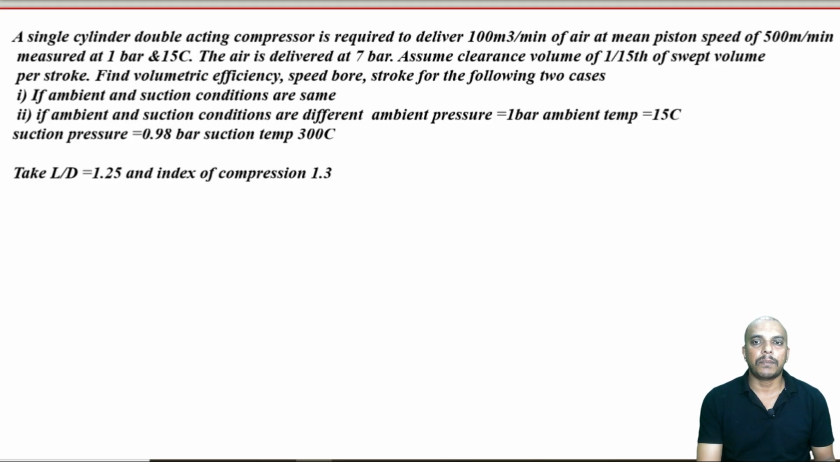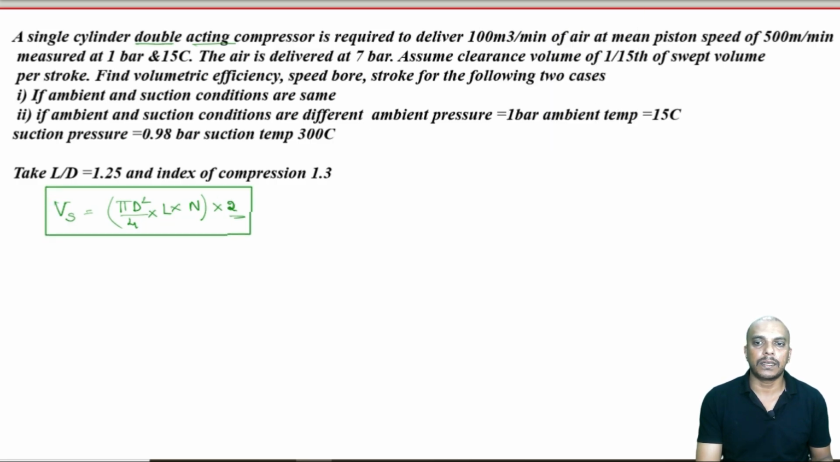A single cylinder double acting compressor. Remember, when we talk about a double acting compressor, we will be writing this Vs as pi d square by 4 into length into N, but it has to be multiplied by 2. This we know, right? For double acting cylinders, the compression will be happening on both the sides. So this is the first hint: whenever you encounter a problem on a double acting cylinder, this we must take care of. Okay.